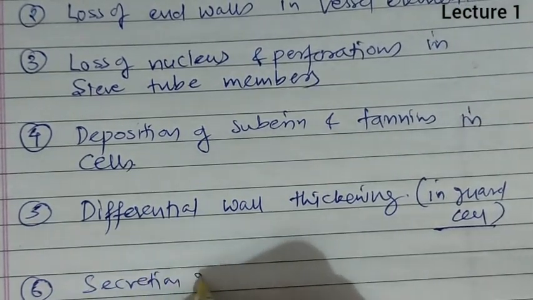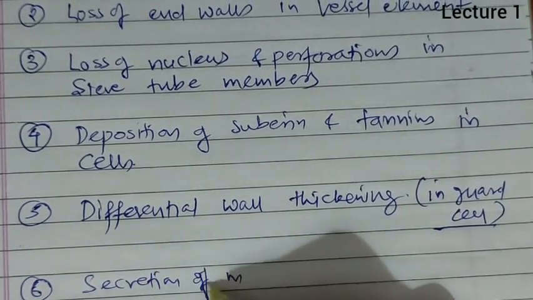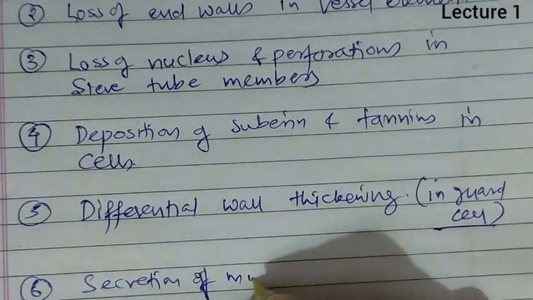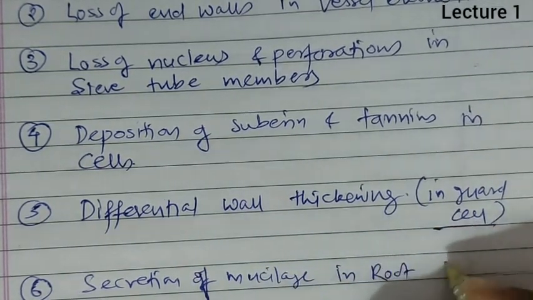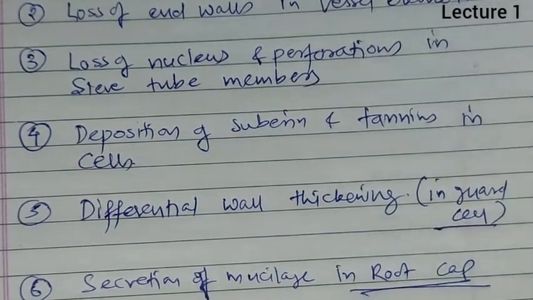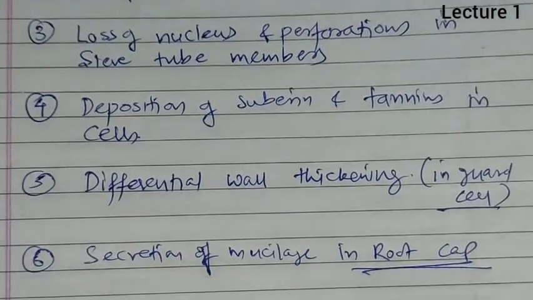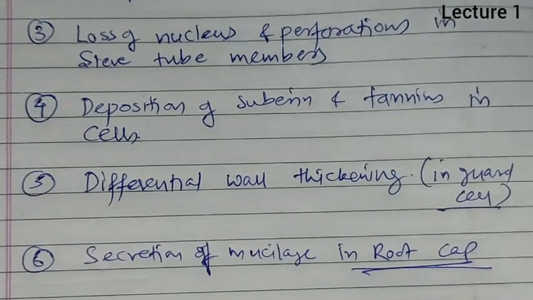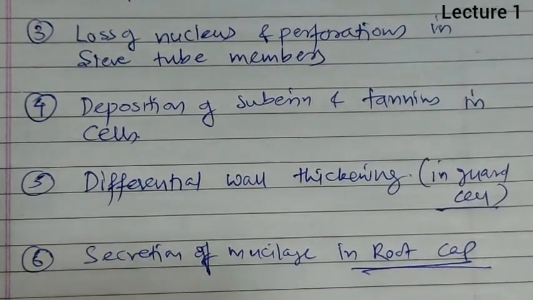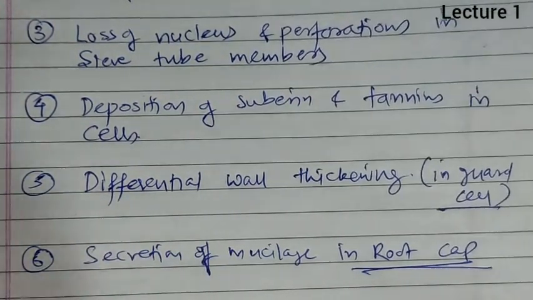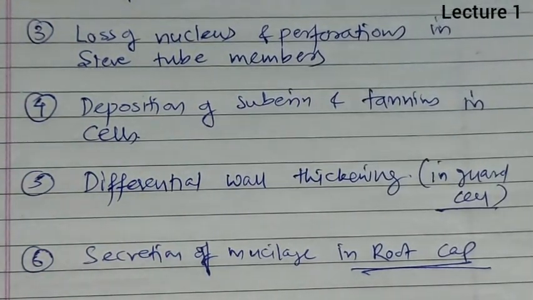Sixth, secretion of mucilage in root cap is also an example of differentiation. So these are the examples associated with differentiation.